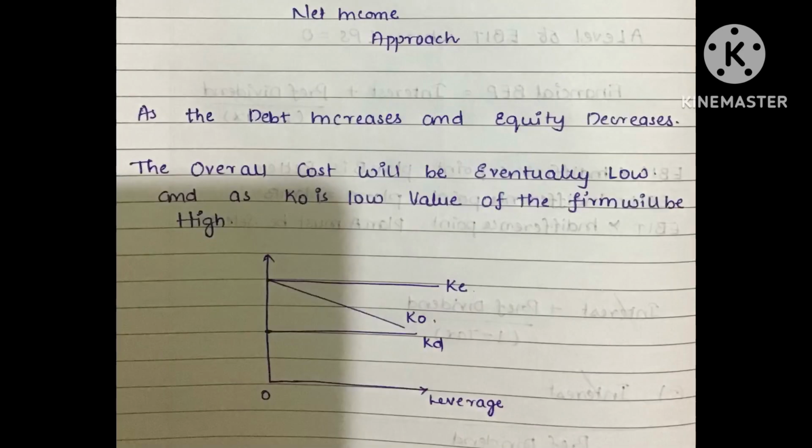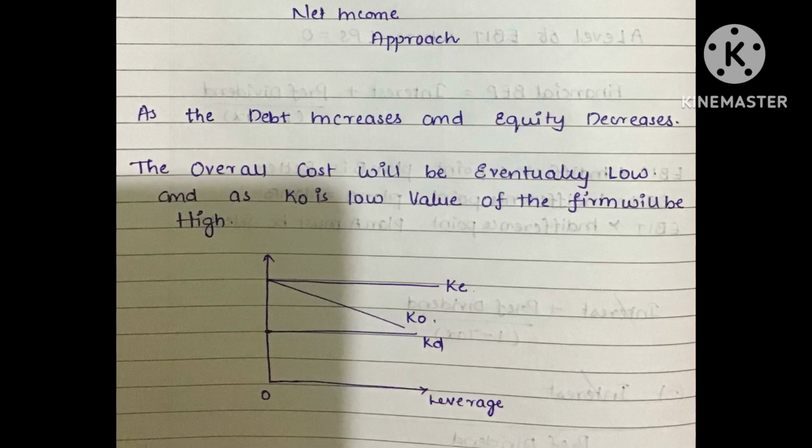As per the net income approach, let us take a firm that is raising debt and decreasing the proportion of equity, because the cost of debt is low and the cost of equity is high. So eventually the overall cost of capital is low, as the major funds are acquired at a lower cost, which is the debt funds.